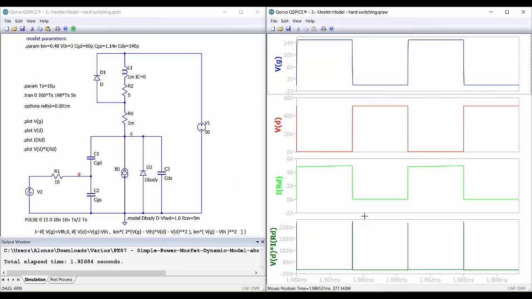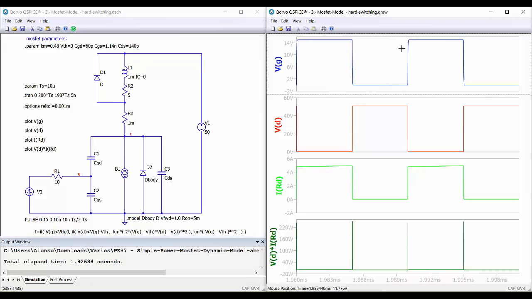And here we have the simulation results. So we can see that the current is approximately 5 amperes. This is the voltage across the switch. This is the gate signal. And here we have the product of the voltage between the drain and the source times the current that is going into the drain, the current through this resistor here.